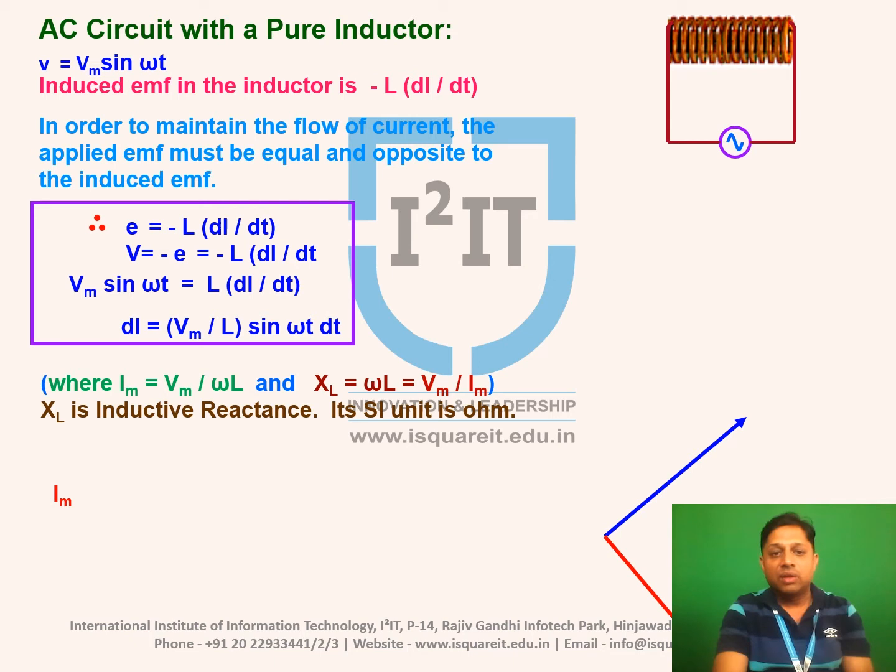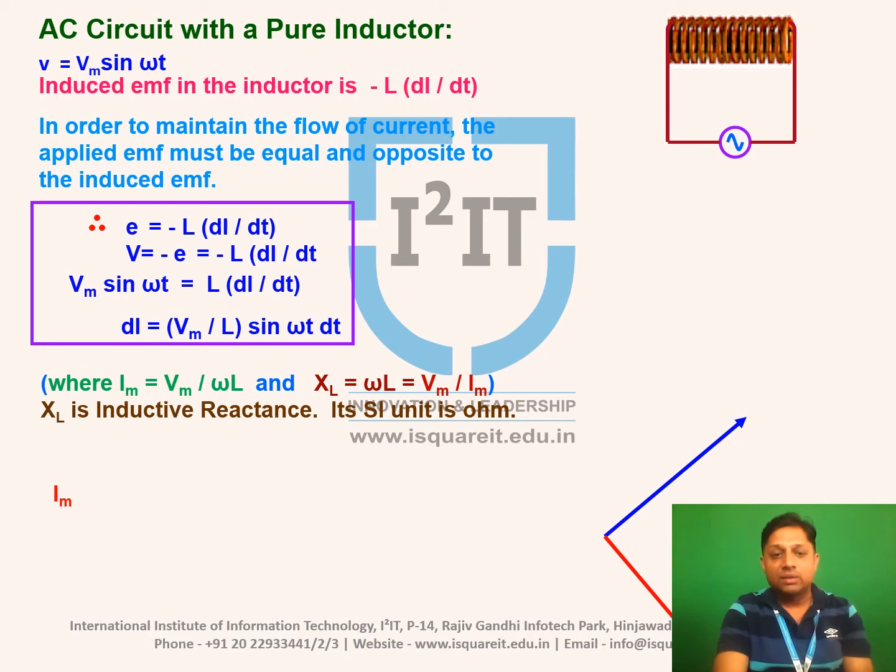We can put the value of v, and this induced EMF is always opposite to the main supply voltage. So v is equal to minus e. We can put the value of e in this equation, minus L di by dt. So minus minus becomes plus. Now we can find the equation for current. So di is equal to Vm divided by L sine of omega t into dt.